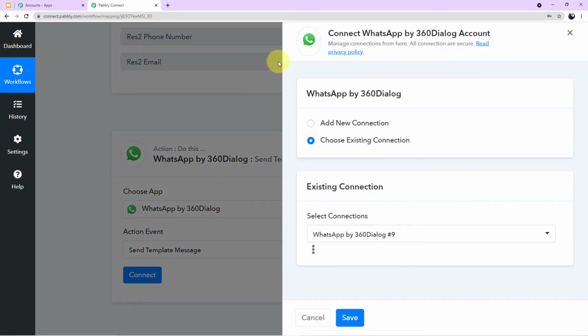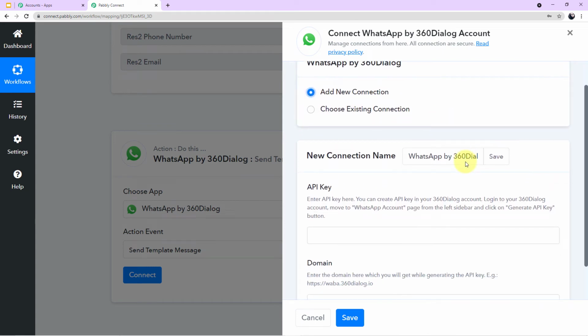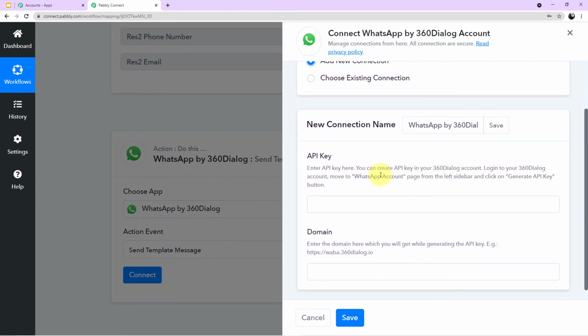Okay, a mini window will emerge in front of you asking for two options. I'll click on add new connection, and now guys, it is asking me to fill up two fields. The first field is API key, and the second one is domain. So let's first read out what is written in the description so that we can see where we can find the API key.